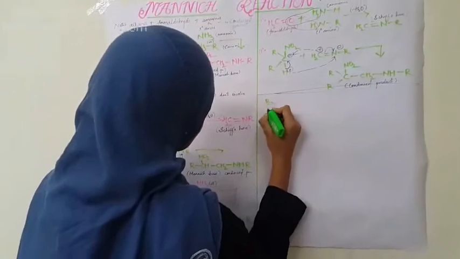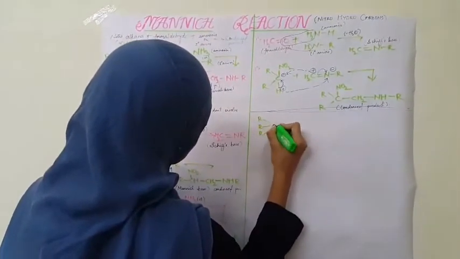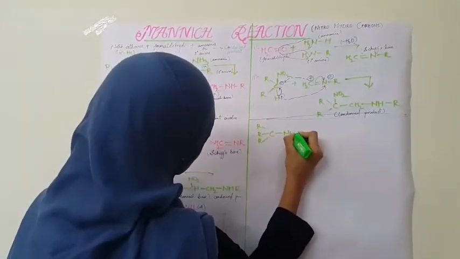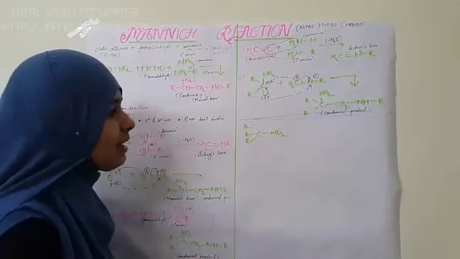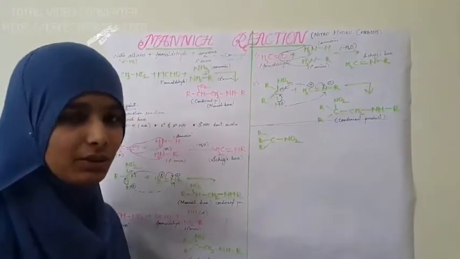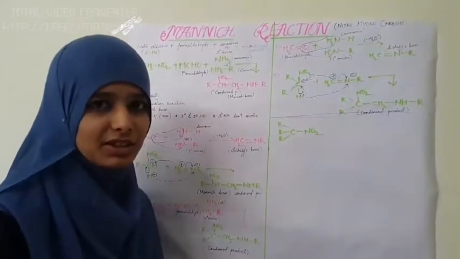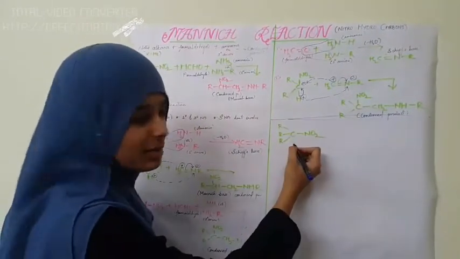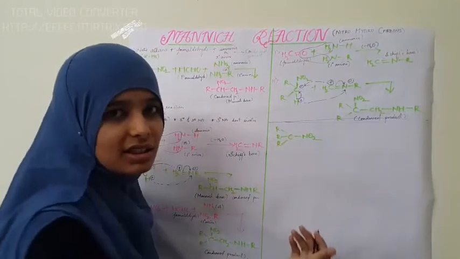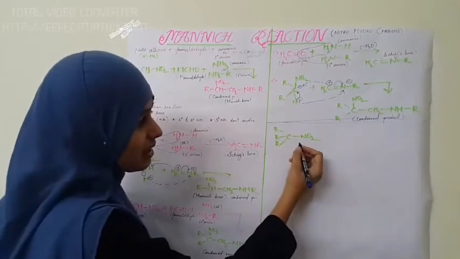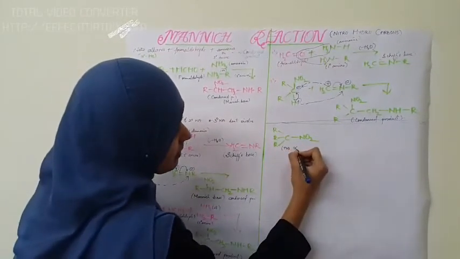Tertiary nitroalkane is R3C-NO2. Are there any alpha hydrogens? No, there are no alpha hydrogens. Alpha hydrogens are nothing but the hydrogens which are attached to the carbon bearing the nitro group. So here no hydrogens are attached to this carbon, so there are no alpha hydrogens.